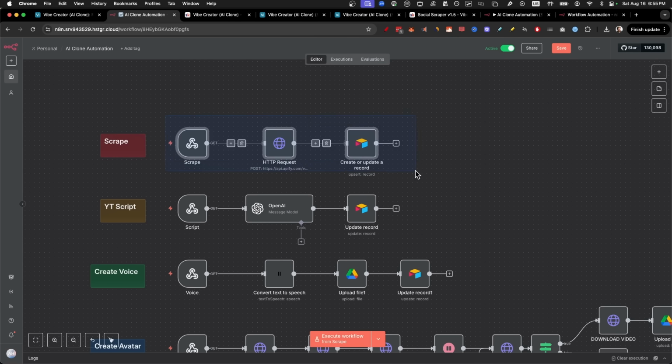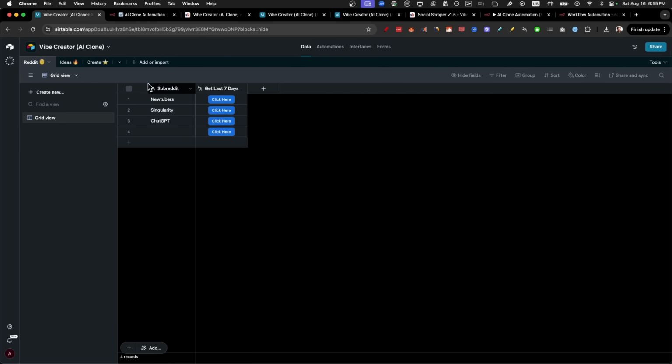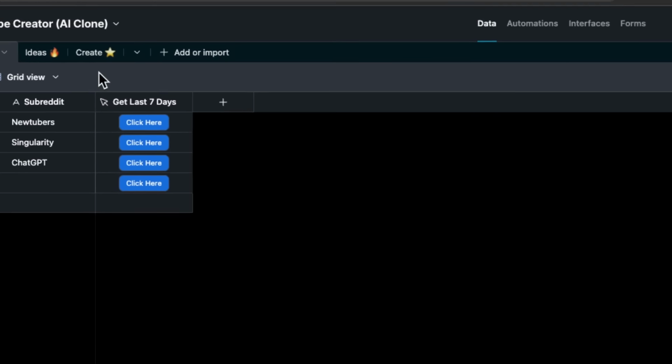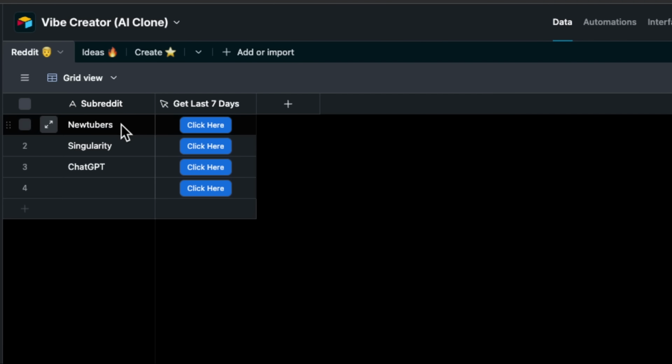So what this automation does is that it scrapes Reddit for their top posts the last 7 days. So if I just execute the workflow, I go back to the Airtable again, you can see that you can add any subreddit right inside of here. So here I have YouTubers, Singularity, and ChatGPT.